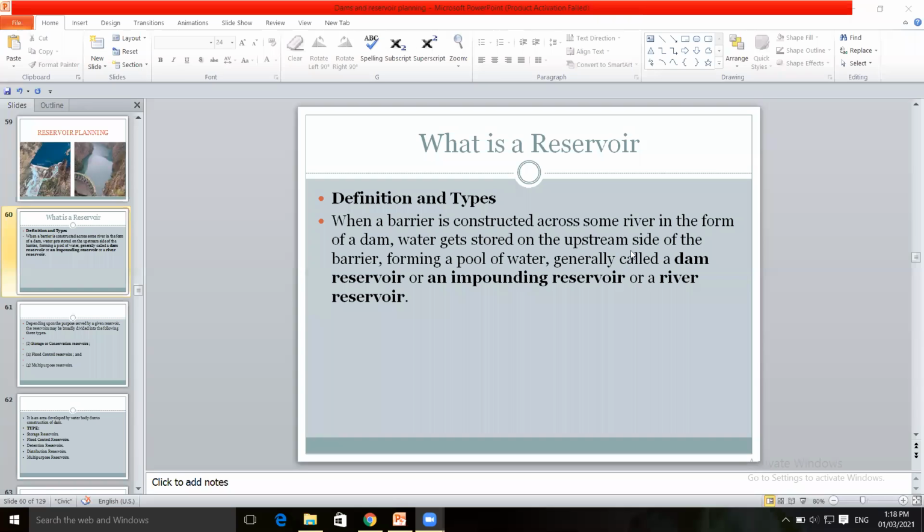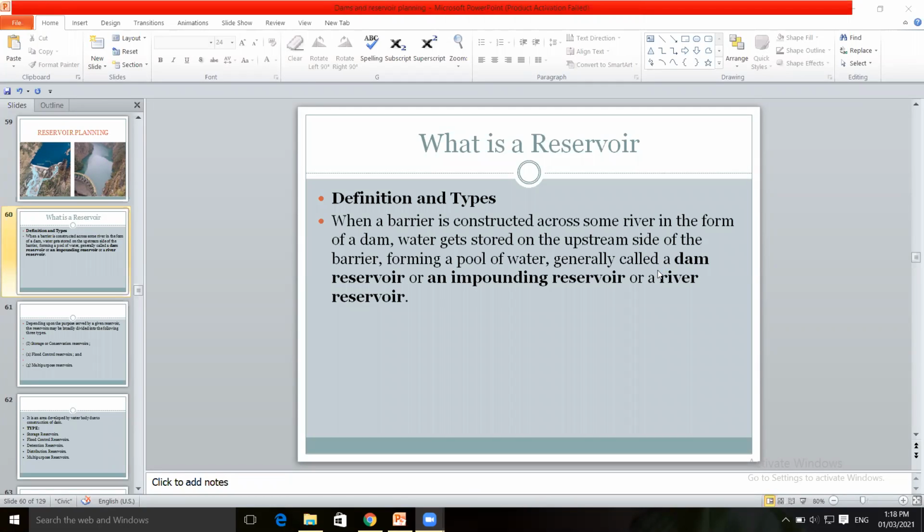That pool of water is generally called the dam reservoir, which is stored on the upstream side of the dam. So that is called reservoir, dam reservoir, or it is also called impounding reservoir, or river reservoir.